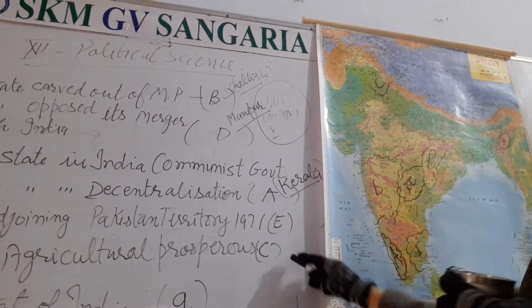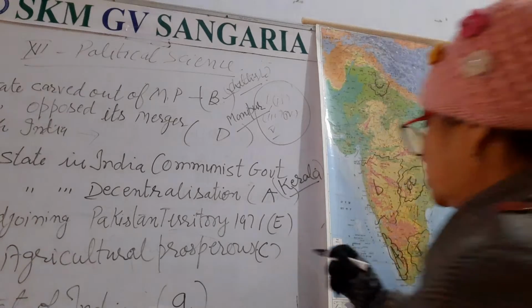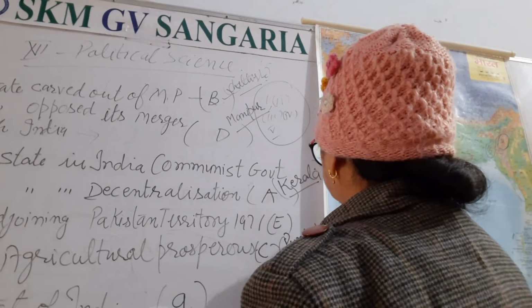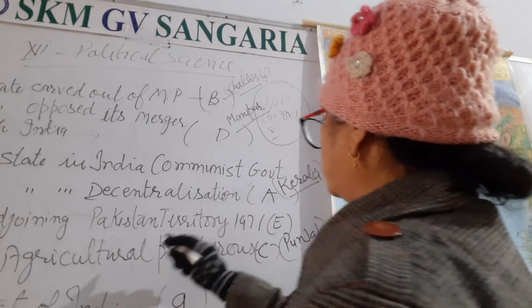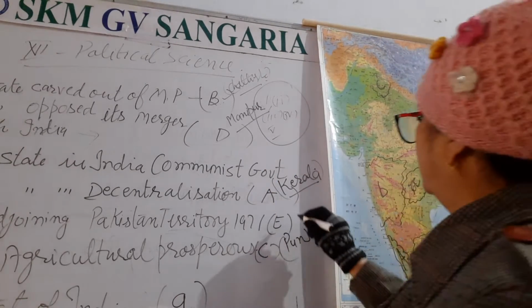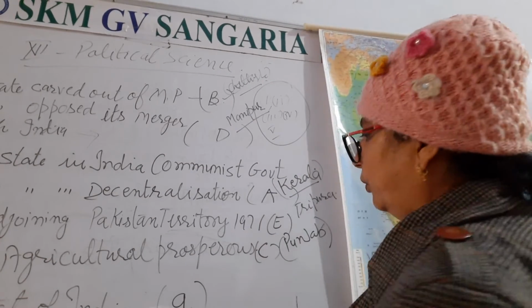So you have to write here the answer Punjab. So in this way, the answer for C is Punjab. Right? Adjoining state category, that is E marked here, that is Tripura. You have to write Tripura.